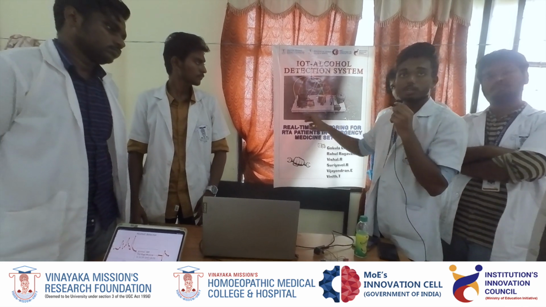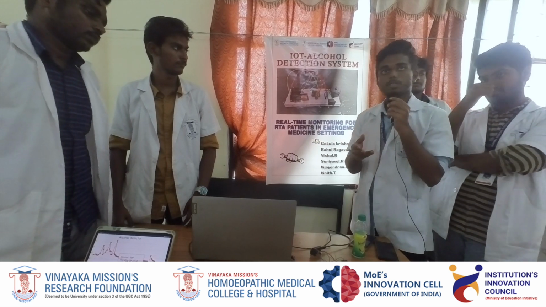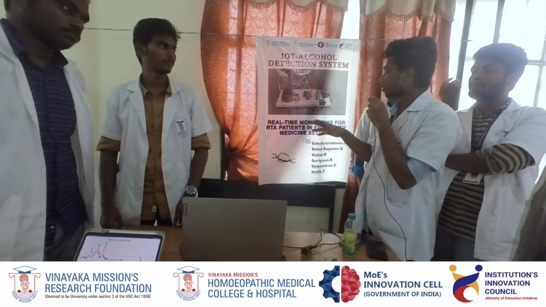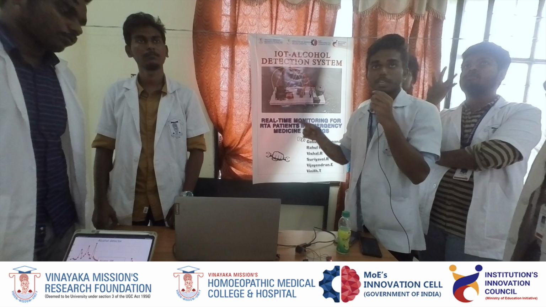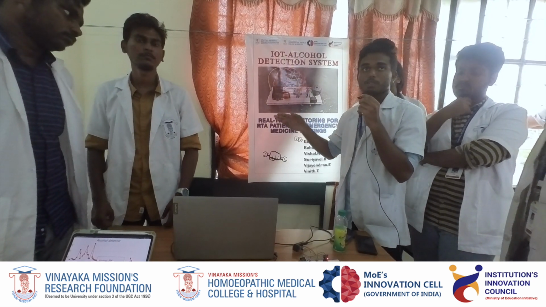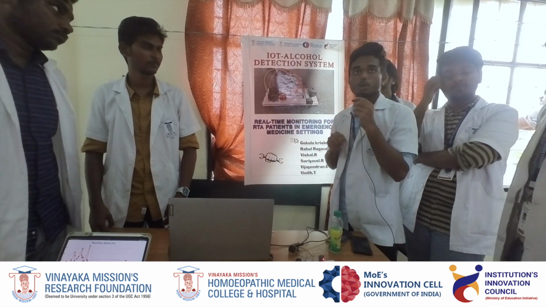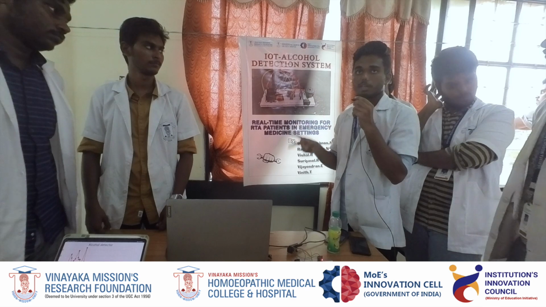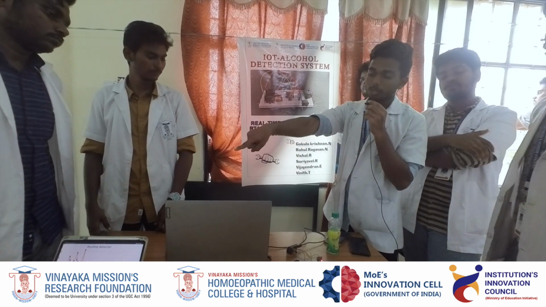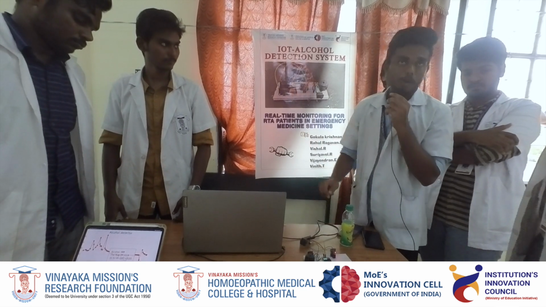The sensor is made up of a metal oxide semiconductor, which works on the principle of oxidation. Whenever alcohol vapor hits the sensor, it changes its resistivity, and so the impulse is recorded. It basically has two outputs, an analog one and a digital one. The digital one is displayed here, and the analog one we are not using here.